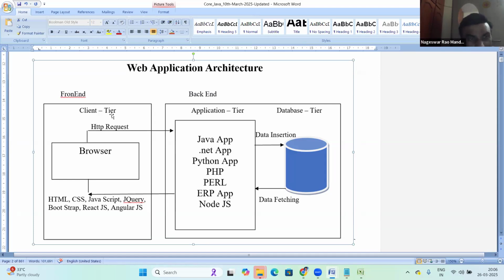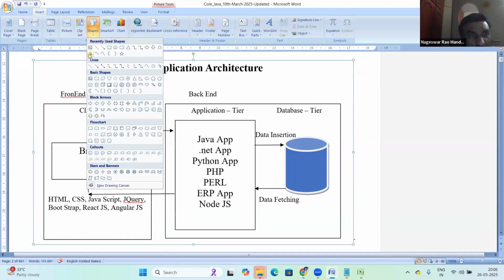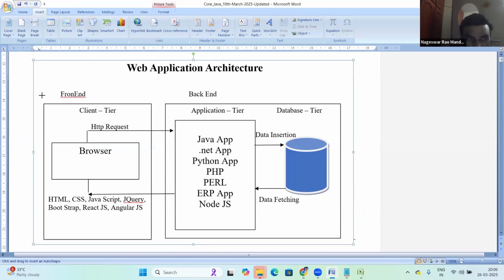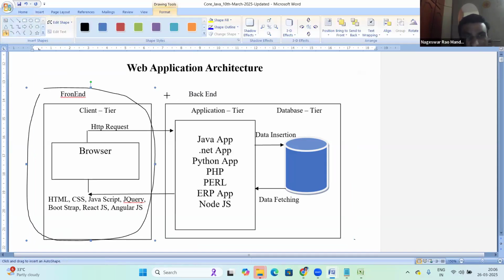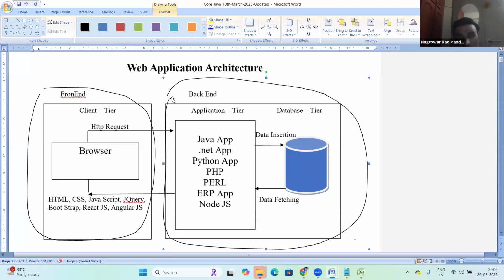In web applications, there are two parts: a front end and a back end. So this box is the front end, and next, this box is the back end. So what is front end here? Front end is a browser environment. What we can see in the browser, that is front end.